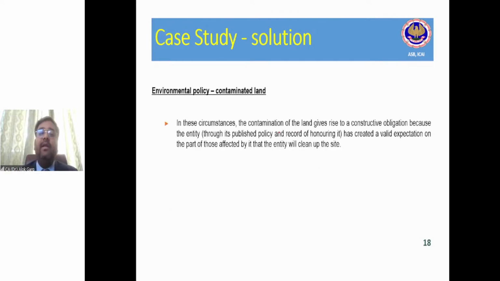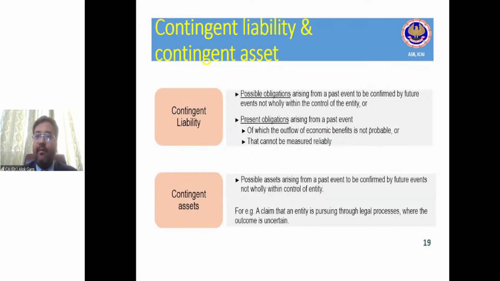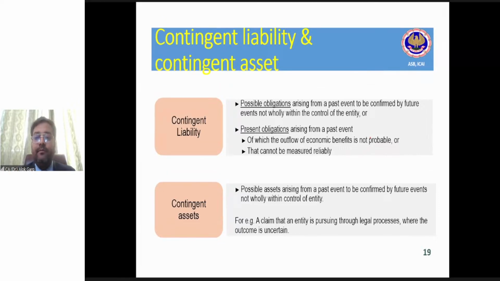Yes, it is required. In these circumstances, the contamination of the land gives rise to a constructive obligation because the entity, through its policy and record of honoring it, has created a valid expectation on the part of those affected by it that the entity will clean up the site. Clear? Any doubt, guys? I hope it is clear to all of you. Good.